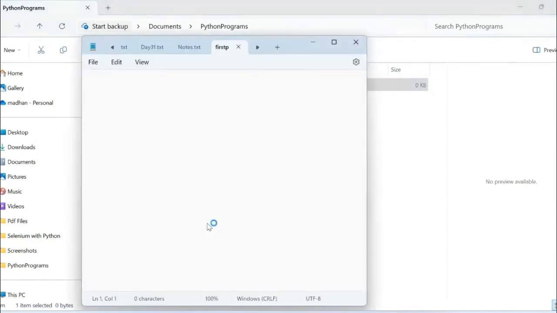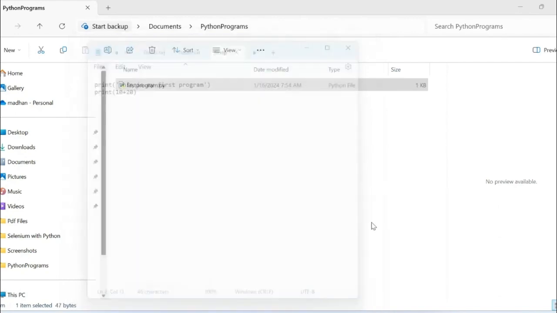Let me write something. Print, "This is my first program." And I can print 10 plus 20. These are the two things which I have written in the first program.py file. Let us save this and close this.